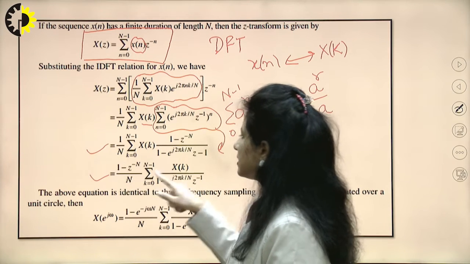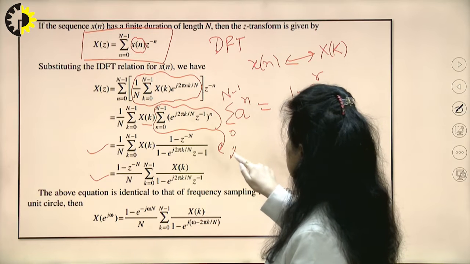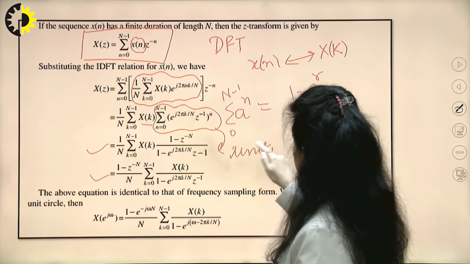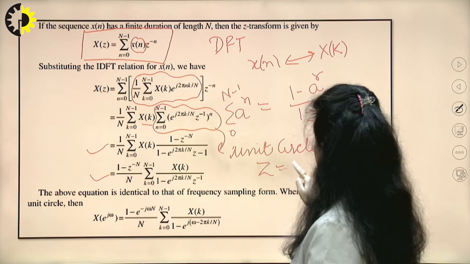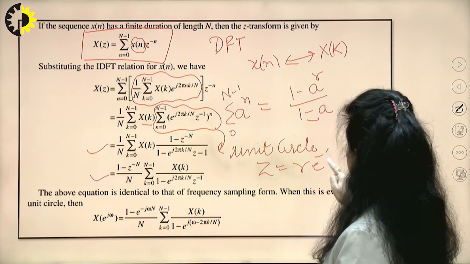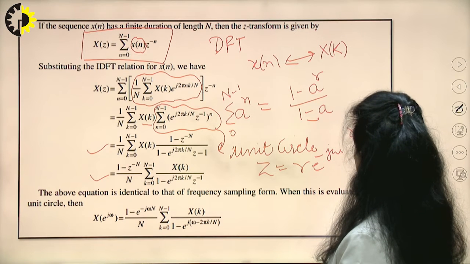And after rearranging it and looking at the unit circle, the unit circle is when I substitute z as r e raised to the power minus j omega, keeping r equal to 1.